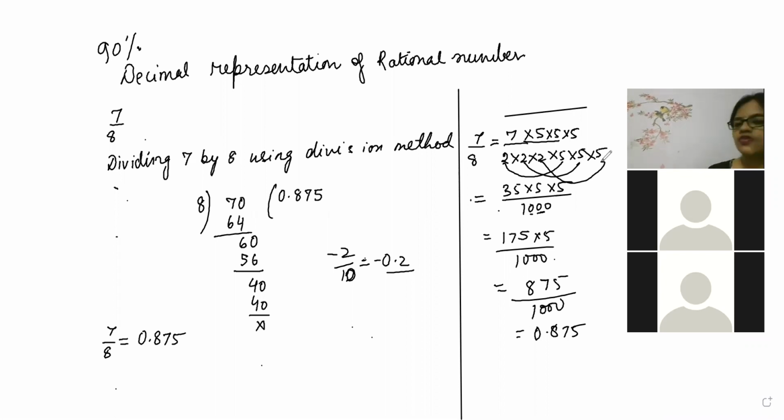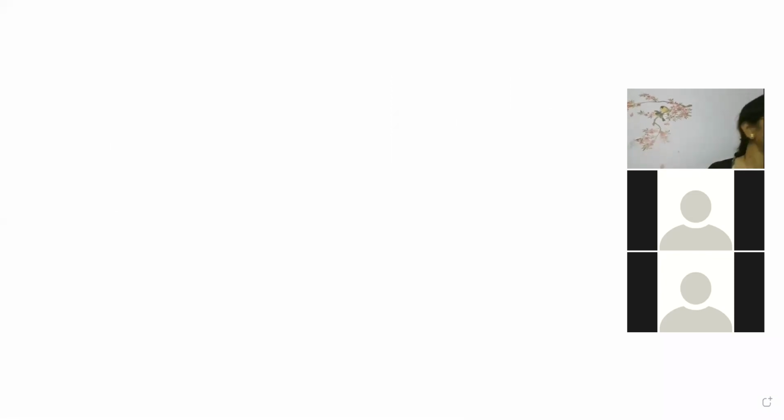Okay, beta, very good. So we will solve one more question. I hope you might have understood. If you have not understood, ask, beta, again. Now 35 by 16. I know my children know what they can do. 35 by 16. You can use long division method, beta.